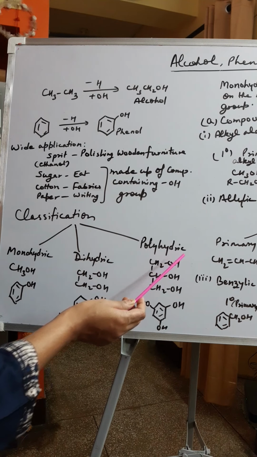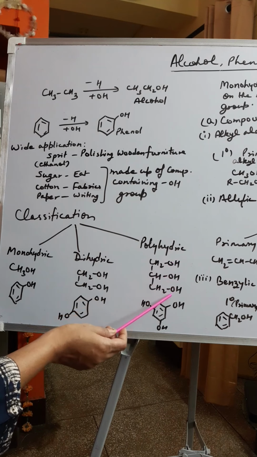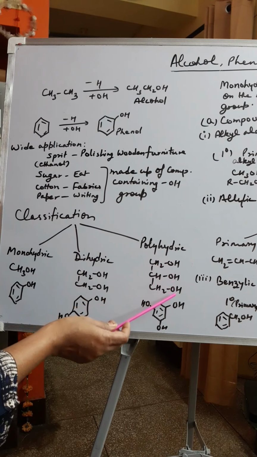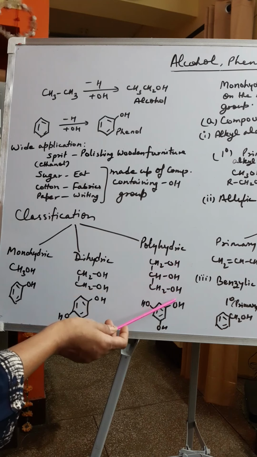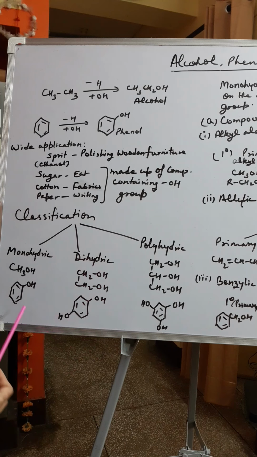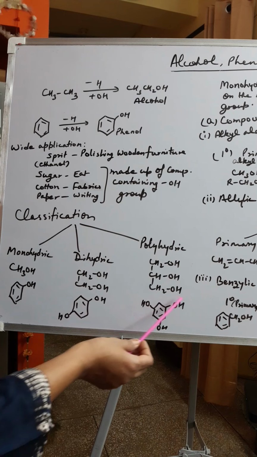Polyhydric alcohol means which contains three or more hydroxyl groups on an alkane. That is called polyhydric alcohol. So here it is trihydric alcohol, which is also known as glycerol. Now come to phenol. If it contains one OH group, then it is monohydric. This is dihydric and this is trihydric.